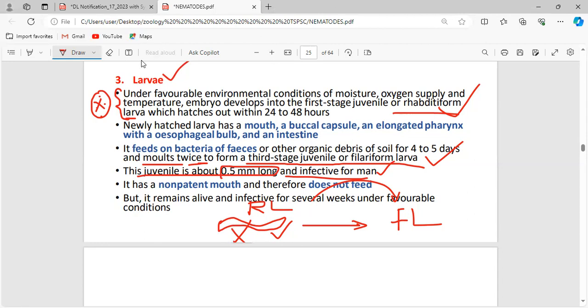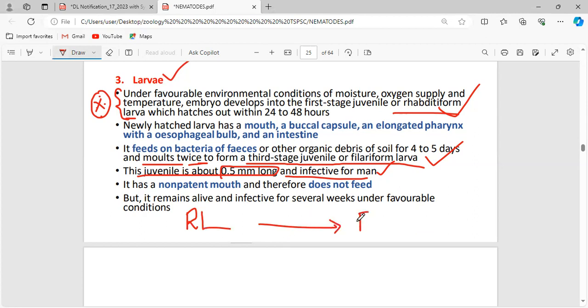The second stage is not necessary. We can call it the second instar larva. There is no particular name for that second stage, and it has no importance. The rhabditiform larva will be converted into the filariform larva. The second stage larva has some characteristics present in the rhabditiform larva and some present in the filariform larva, so we can call it an intermediate larval stage between the rhabditiform and the filariform larva.